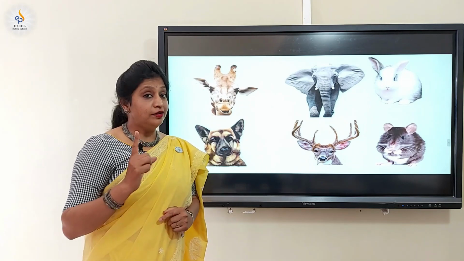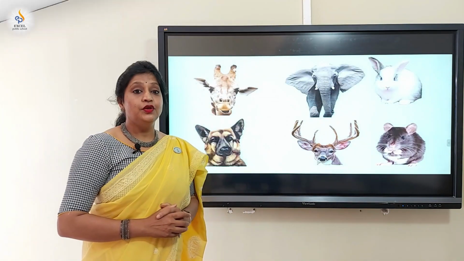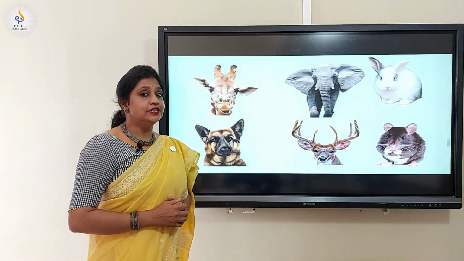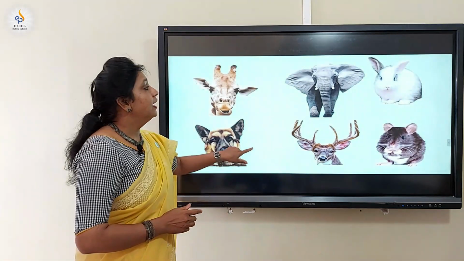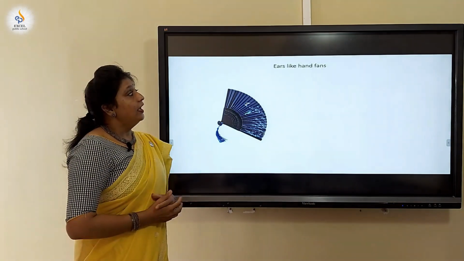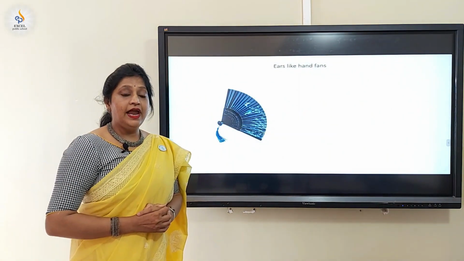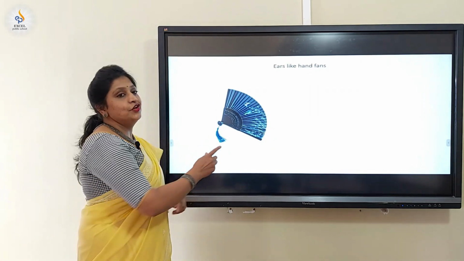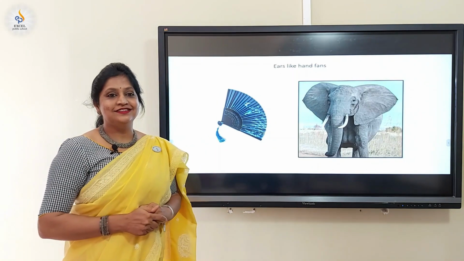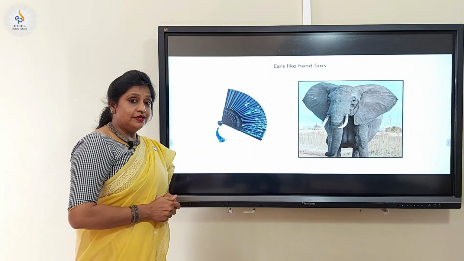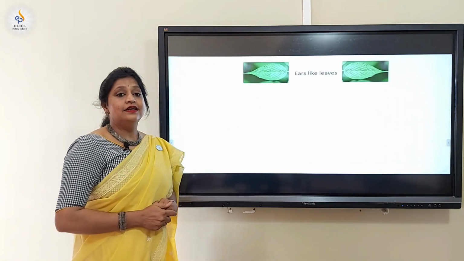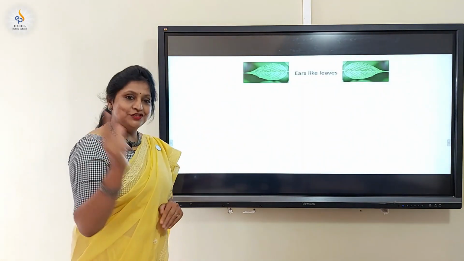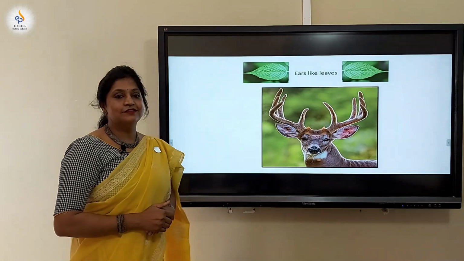Now, again, one more fun activity. You have to identify the animals as I give you the hints. Shall we begin? An animal with hand fan like ears. Yes, you're right. An elephant. An animal with ears like leaves. Yes, you're right. It's deer.